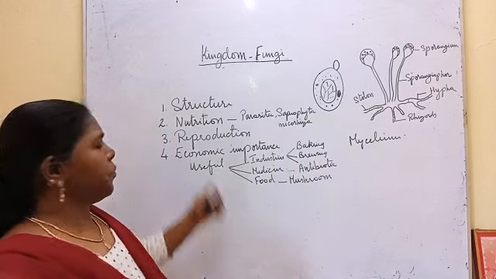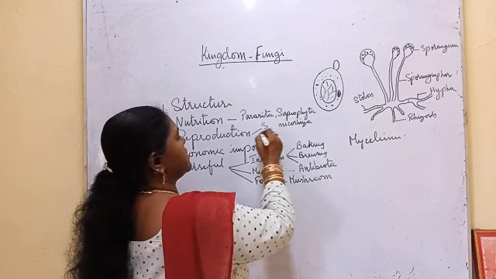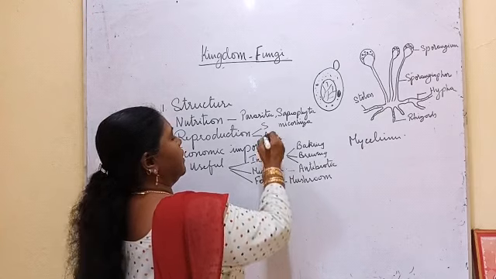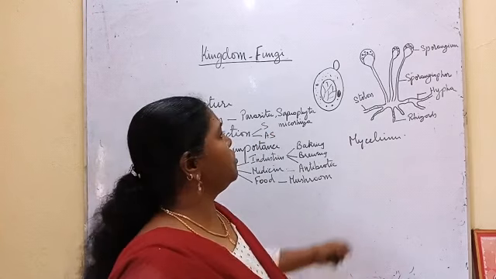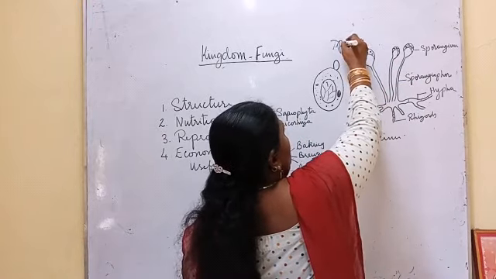Then next comes the reproduction. How do they reproduce? They reproduce sexually as well as asexually. Asexually, they reproduce through spores.